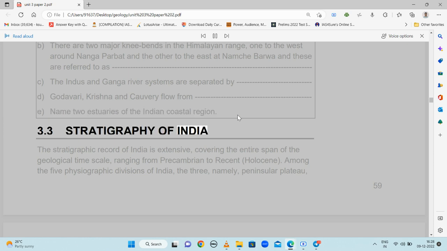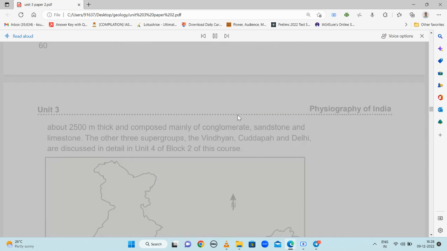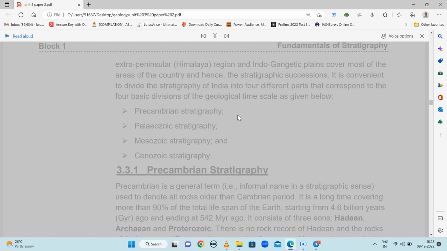3.3 Stratigraphy of India. The stratigraphic record of India is extensive, covering the entire span of the geological timescale, ranging from Precambrian to recent Holocene. Among the 5 physiographic divisions of India, the 3, namely Peninsular Plateau, Extrapeninsular Himalaya region and Indo-Gangetic plains cover most of the areas of the country and hence the stratigraphic successions.